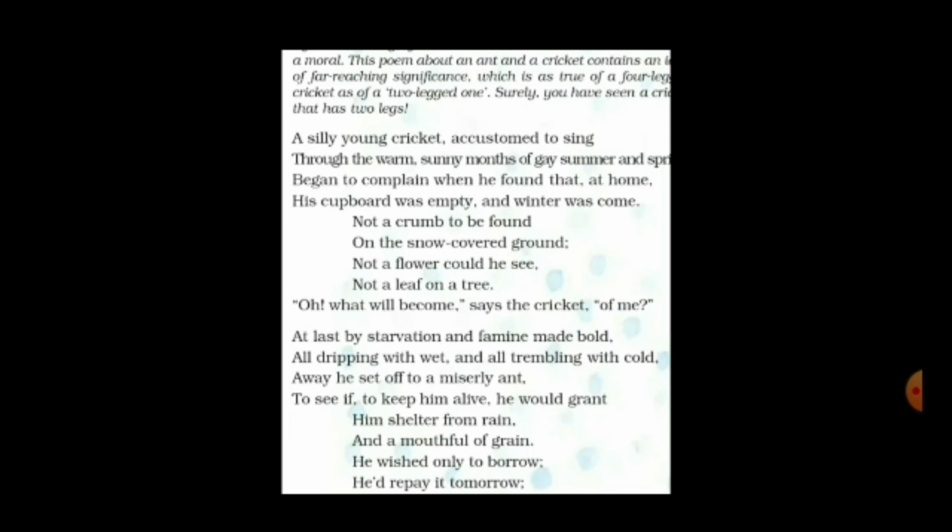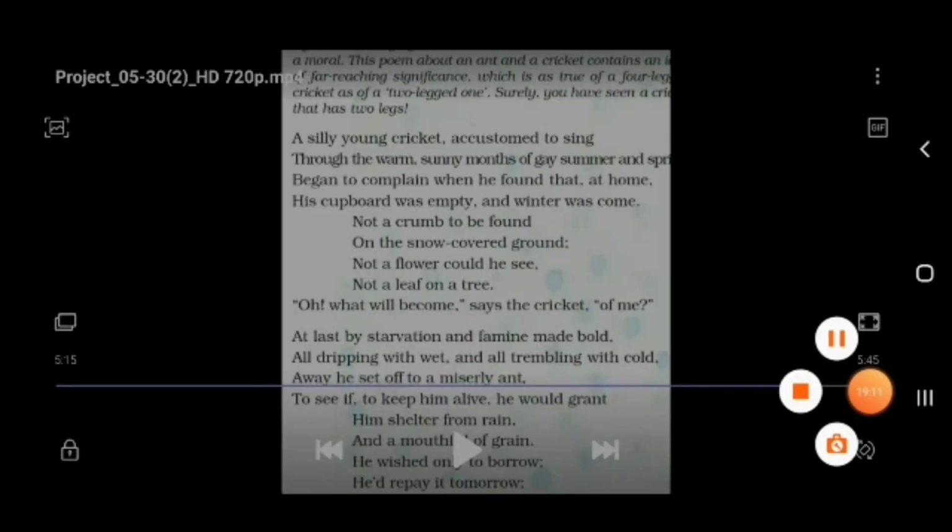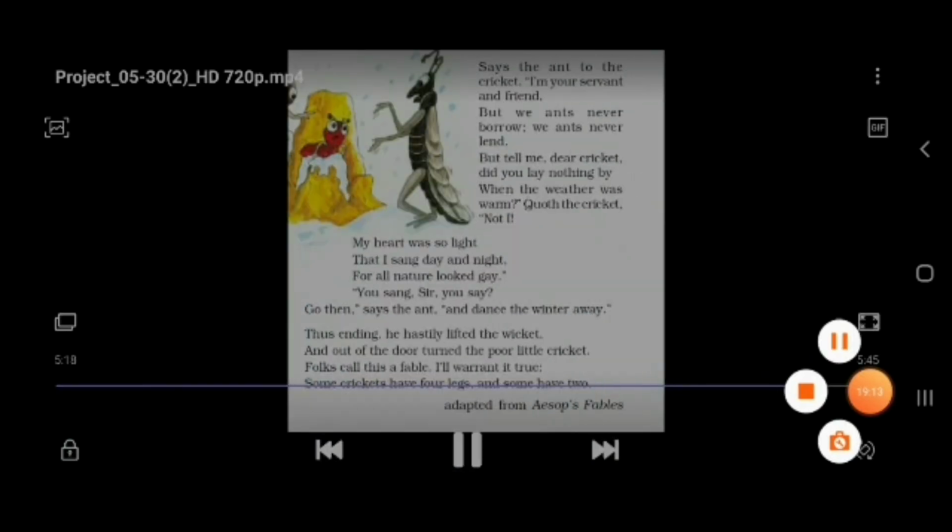Else his end had come. He would die of starvation. This was the explanation of the fourth stanza. Let's see the fifth stanza here.